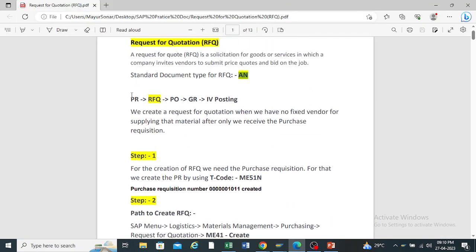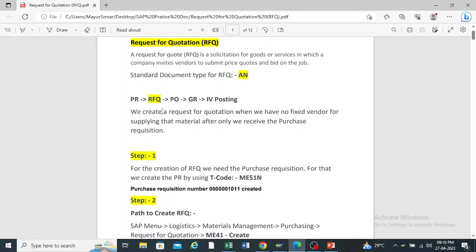So here, first of all, we can create the PR. Then with reference to the PR, we can create the request for quotation. Then on the basis of the selected quotation, we can create the standard purchase order, goods receipt, and invoice posting.